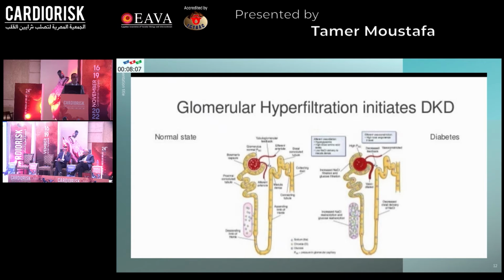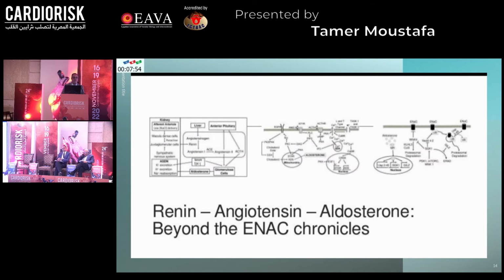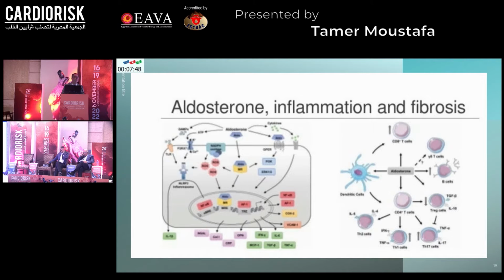The start will be glomerular hyperfiltration, which will initiate DKD. SGLT2, with high capacity, and SGLT1, with high affinity, transport glucose in the nephron, and there is an important role of the renin-angiotensin-aldosterone system. And there's an association between aldosterone, inflammation, and the incidence of fibrosis.